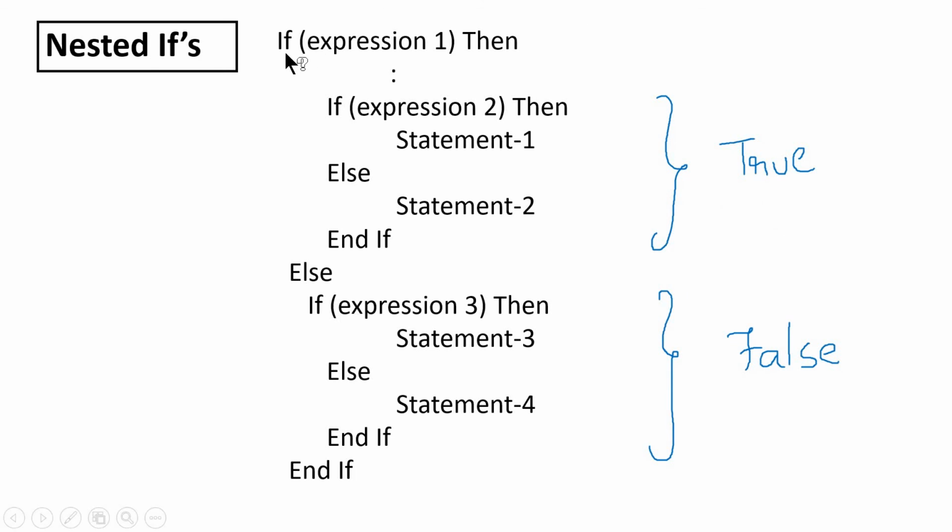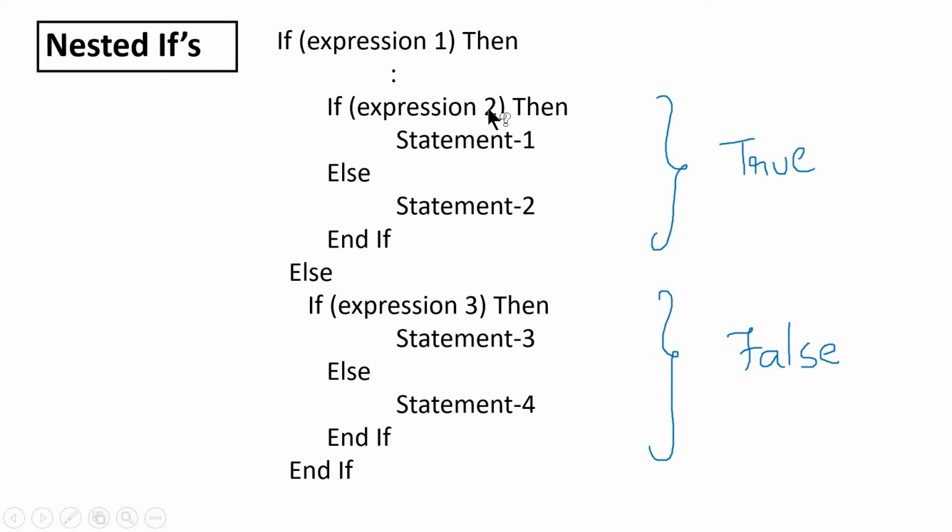This will begin with the if keyword, and here we have expression 1 or condition 1. If condition 1 or expression 1 is true, then this particular block will be taken into consideration. Then here again we have one more if else statement. This will begin with if, and again we have expression 2 or condition 2.